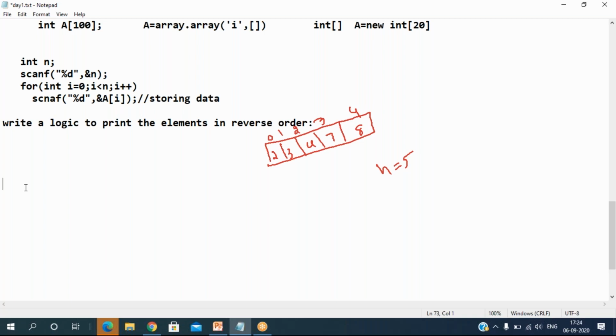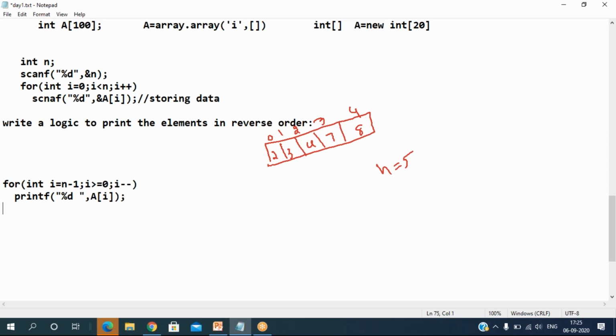Yes, Tejaswini. So we can start from the last, right? We just want to print the elements, so we want to access them. So a of 4, what is a of 4? It is nothing but 8, right? If a of 4, we'll get 8 printed. So the basic thing: you can start with int i = n minus 1, then i greater than or equal to what? 0, then i minus minus. Then printf percentage d, give a space, then a of i. That is how to print the elements from the last to the starting.